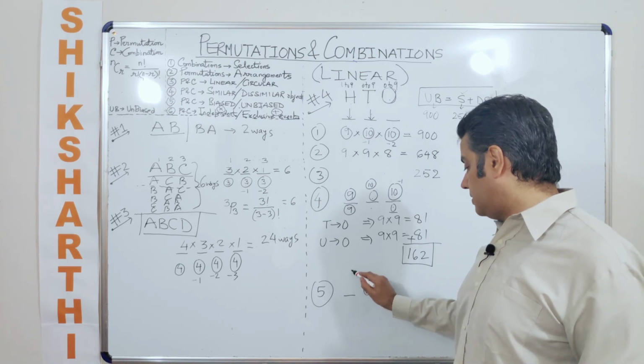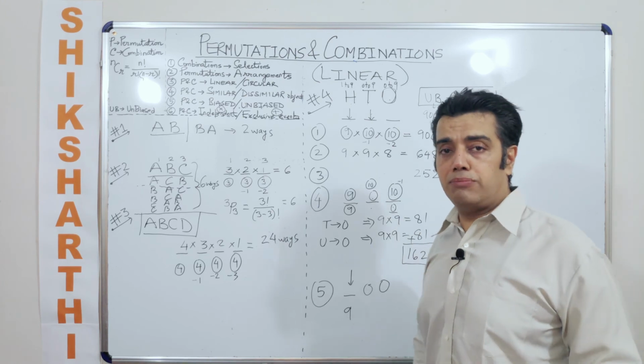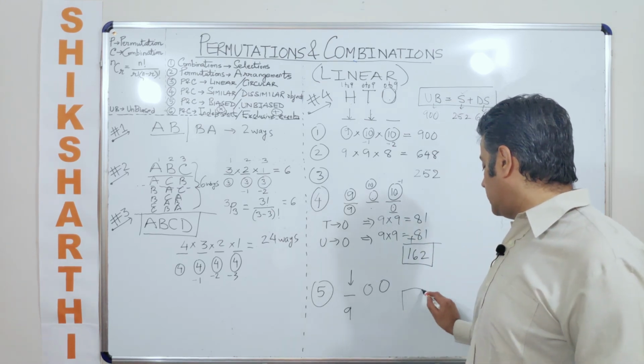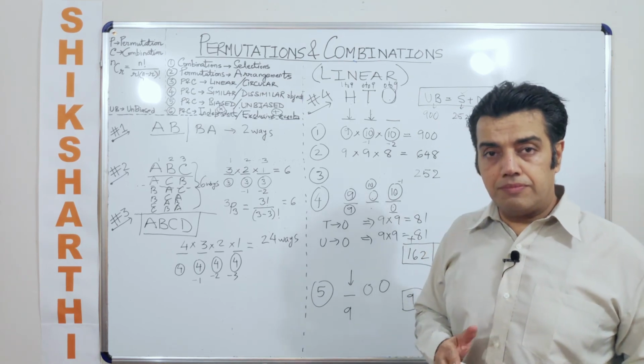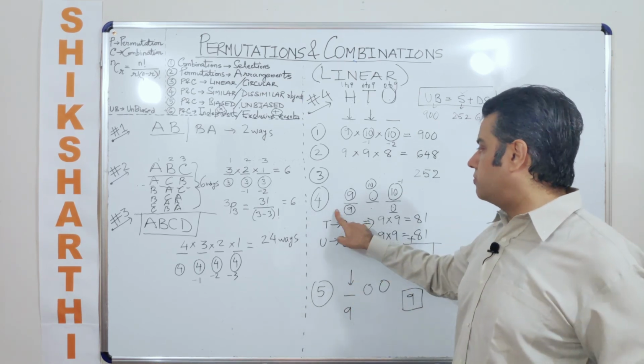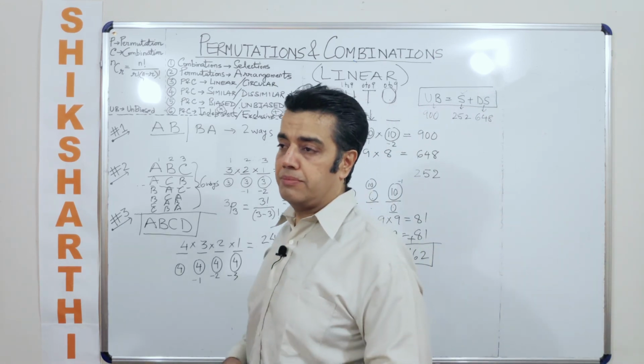In that case, the hundreds place can be fixed in how many ways? 9 possibilities. So in that case, the answer would have been 9. Right? But the question here was, how many 3-digit numbers have a 0 in them?